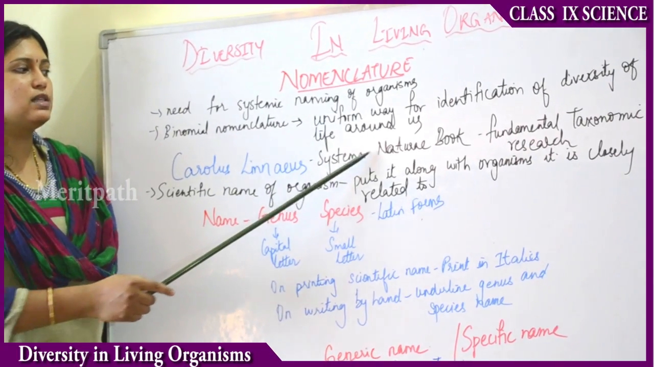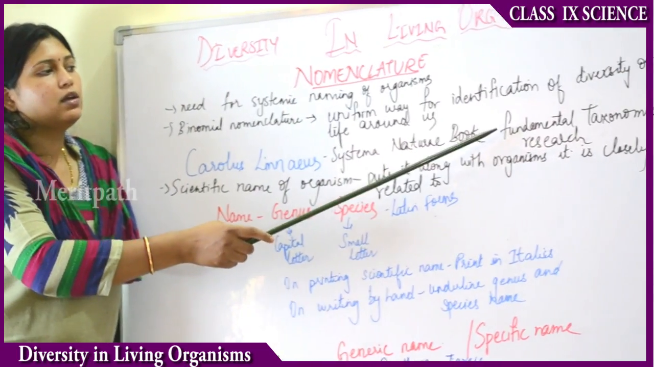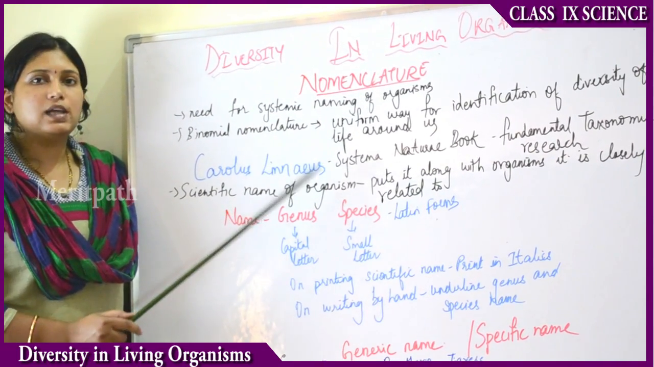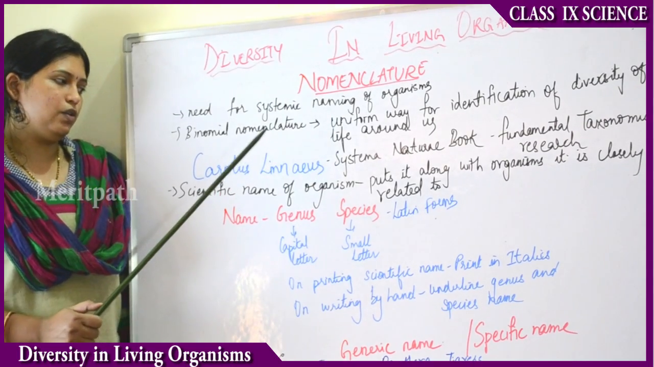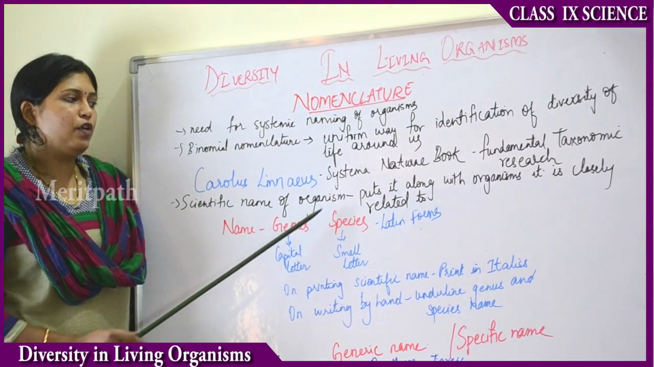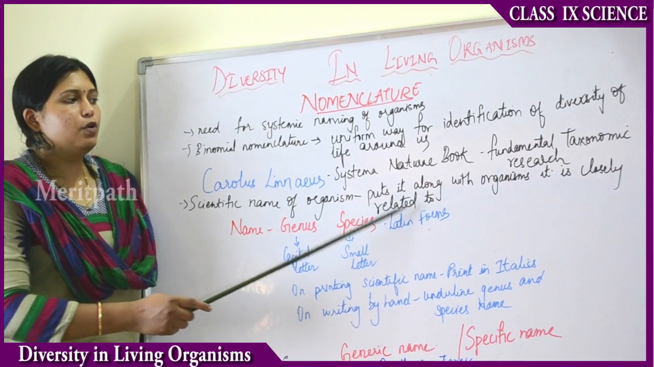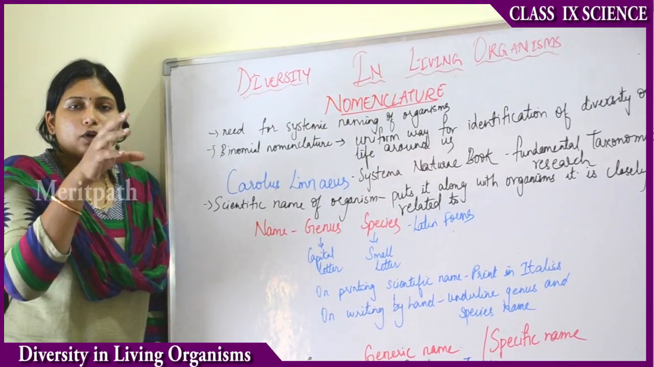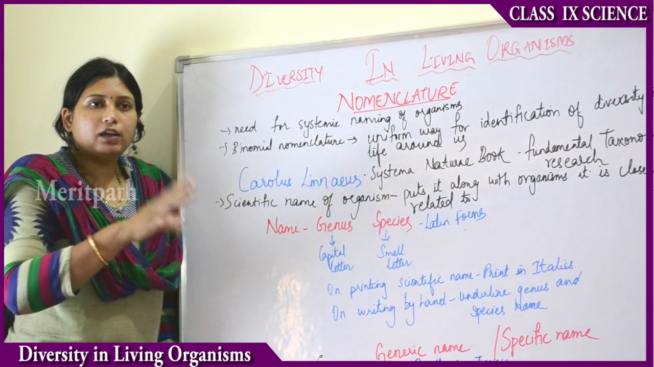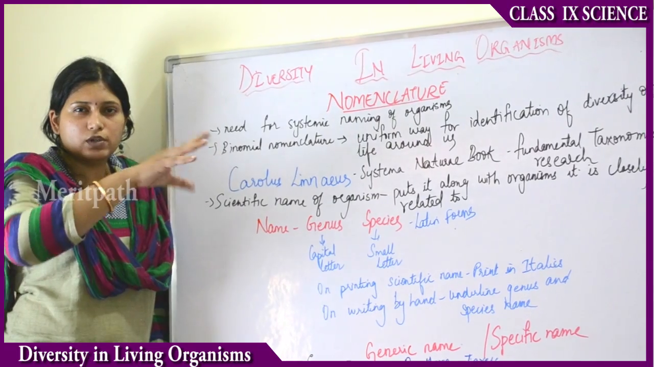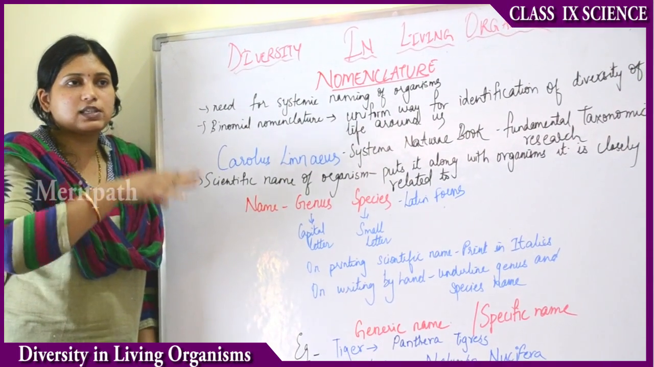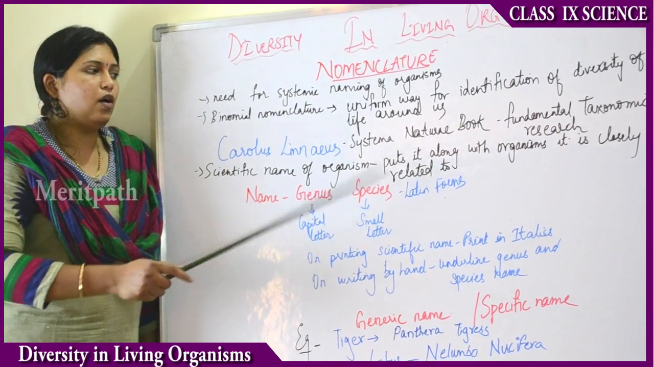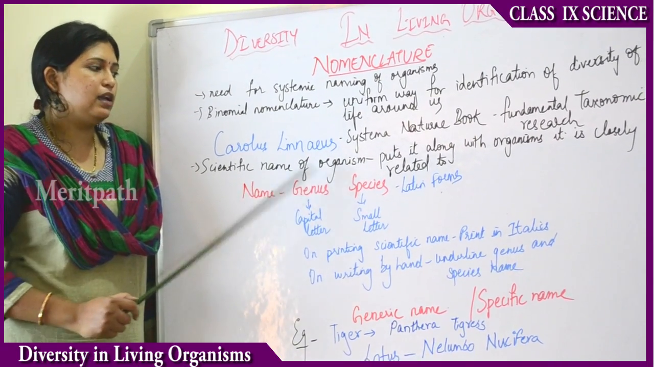He wrote a book called Systema Naturae, in which he laid out fundamental taxonomic research. He named the scientific names of all the organisms around us. How does the scientific name of an organism help? It puts the organism along with the organisms it is closely related to. All organisms which share characteristics and are closely related to each other are put together and given a scientific name.